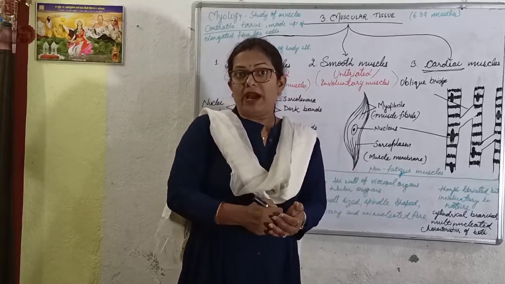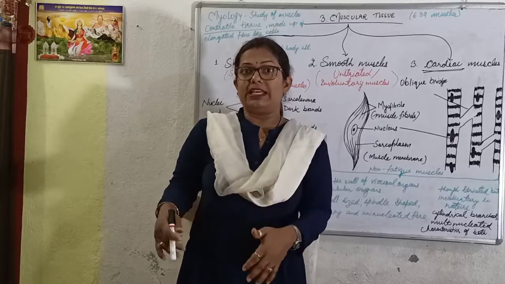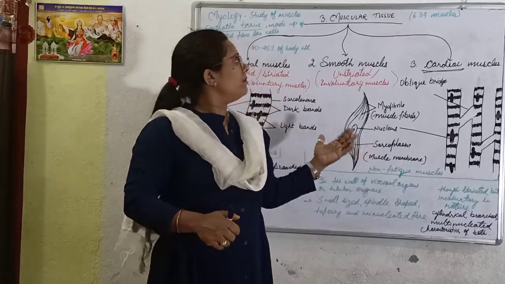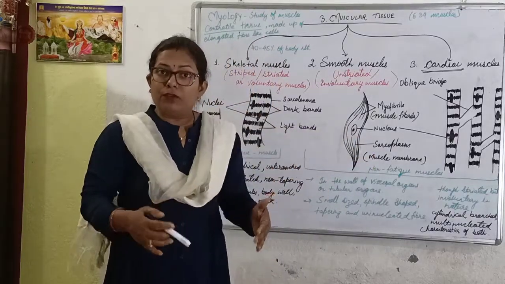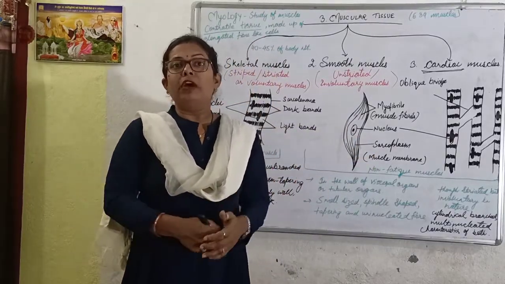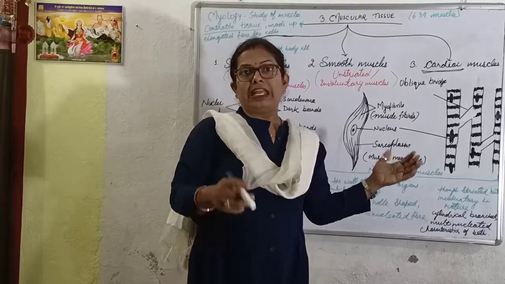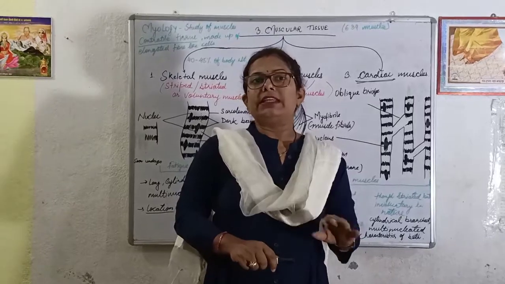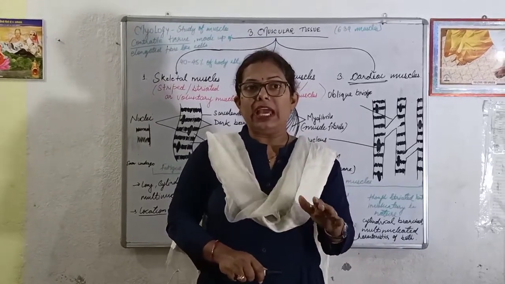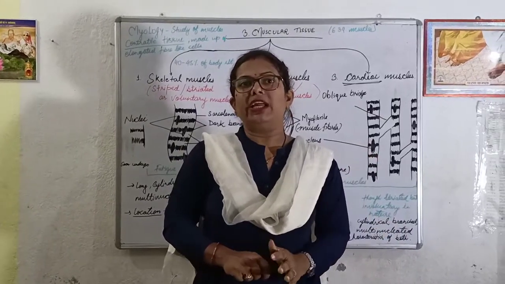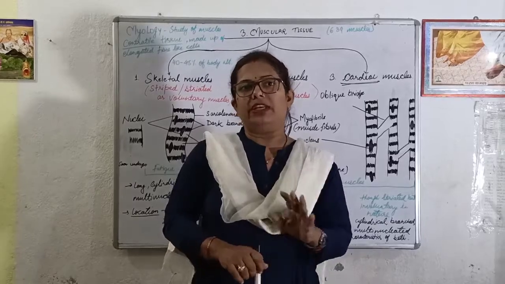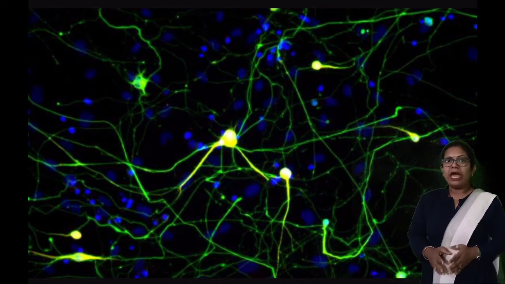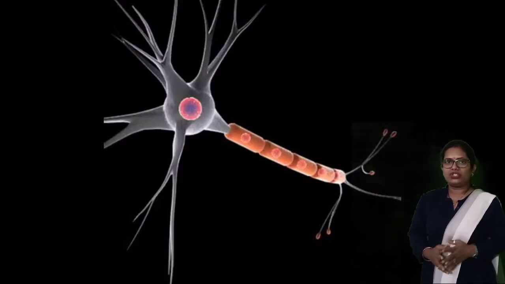If we talk about plants, they cannot change their place, they remain fixed at one place only, but with the help of muscular tissue we can move, we are motile, we can move from one place to another place. Now next we will talk about nervous tissue, और इसी के साथ nervous tissue के साथ ही आपका चैप्टर खत्म हो जाएगा. Tissue chapter will be finished. Now we will talk about the last topic of animal tissue, that is nervous tissue.